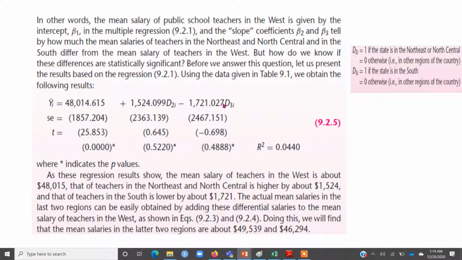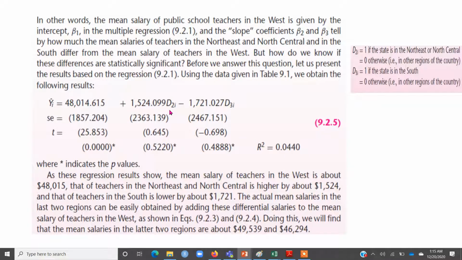Now, how to interpret this regression result? First of all, if I put D2 and D3 both equal to 0, it means that it's not a northeast or north central state, and it's not even a south state. So that means that's a state in the west region. So remember that the value of the intercept is the value of the dependent variable for the region which we have not included in the regression.